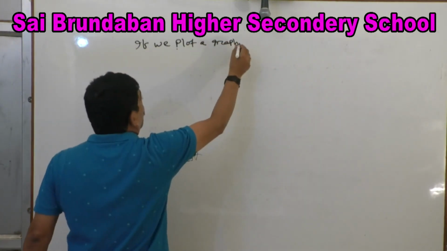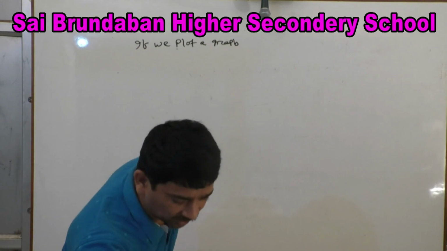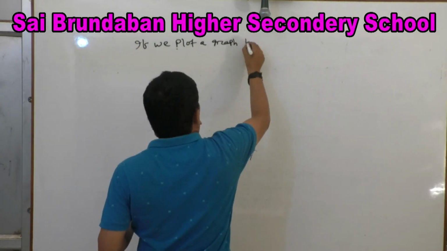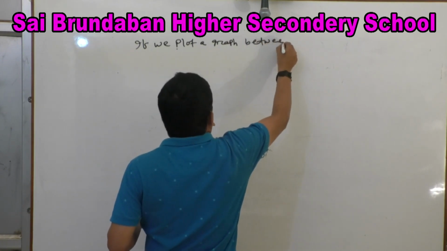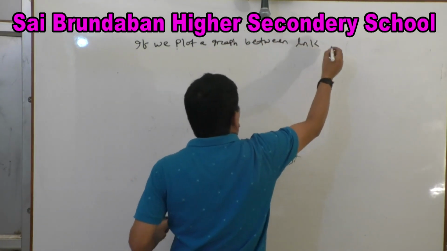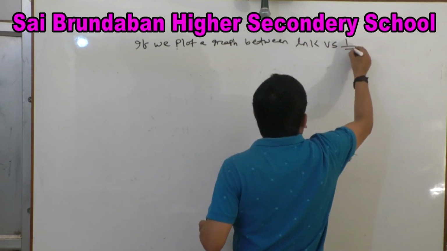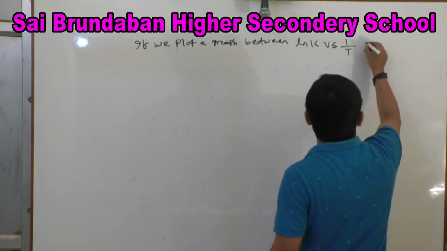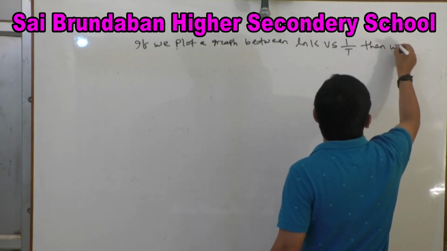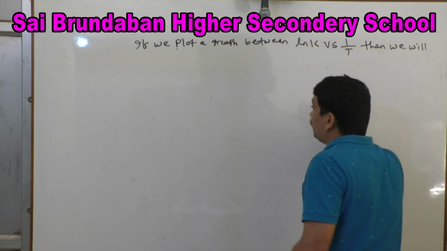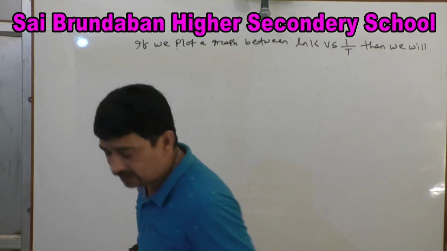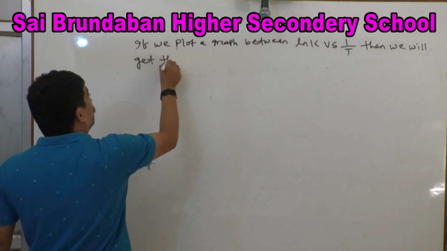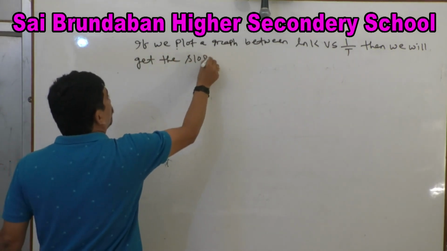If we plot a graph between log k versus 1/T, then we will get the slope.